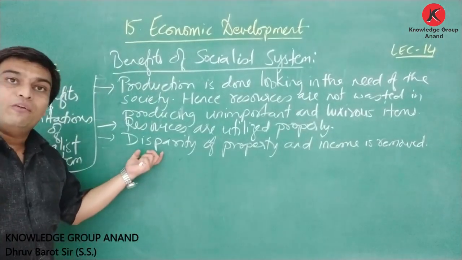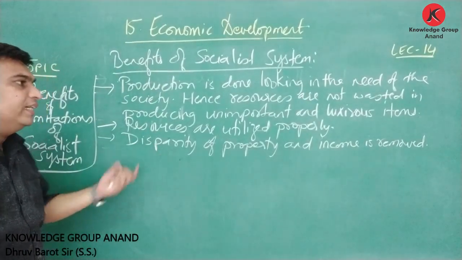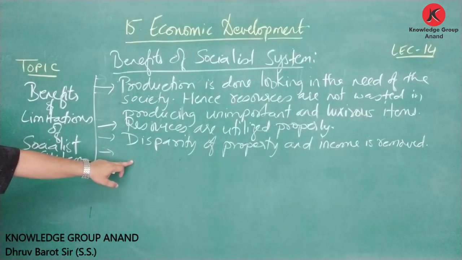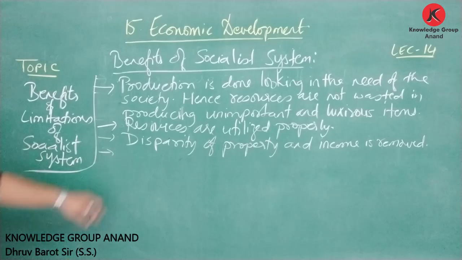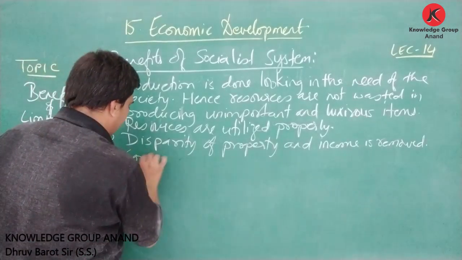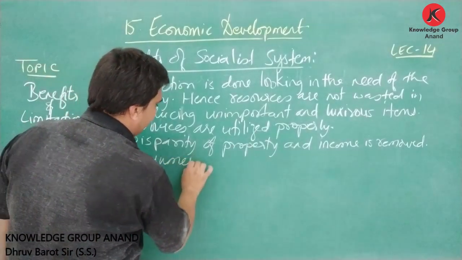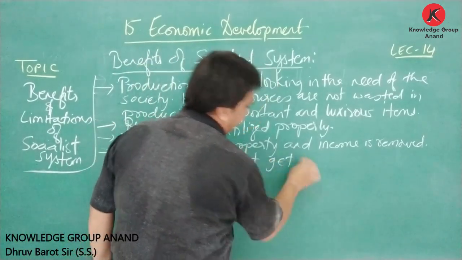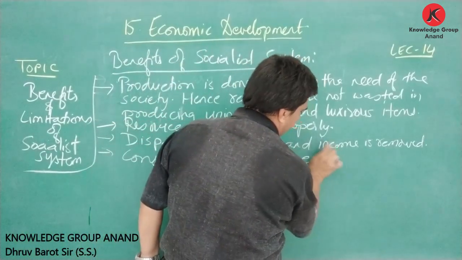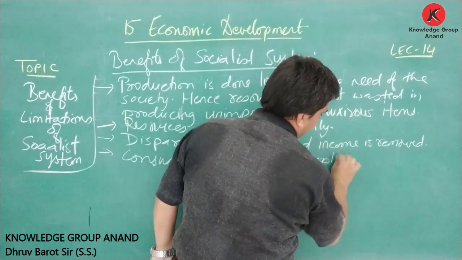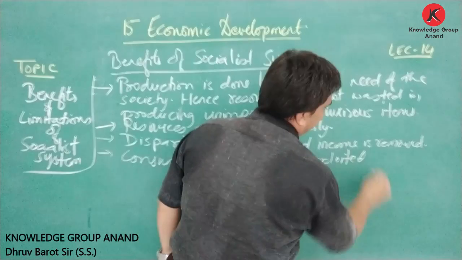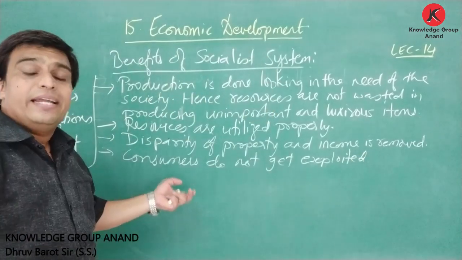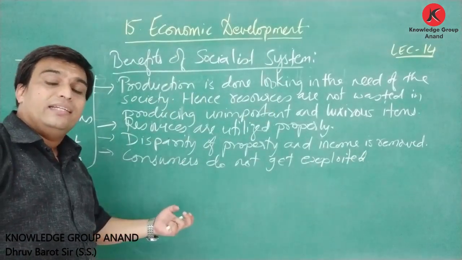Here, the disparity of property and income is clearly removed. We cannot see the disparity between property and income. And here, consumers do not get exploited. Here, the consumers do not get exploited, as profit is not at the center.